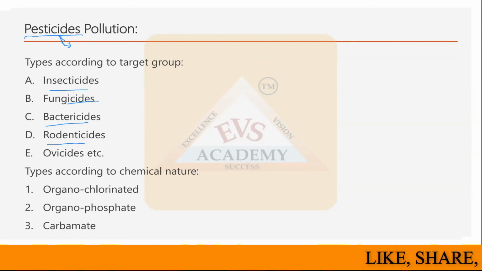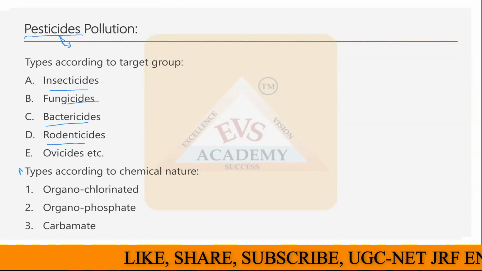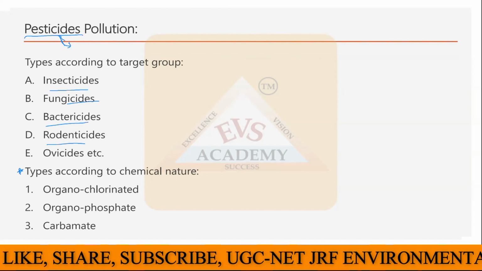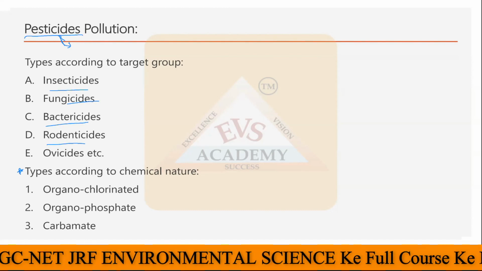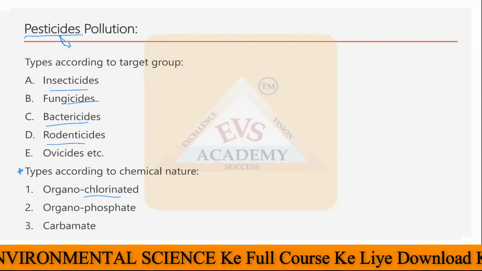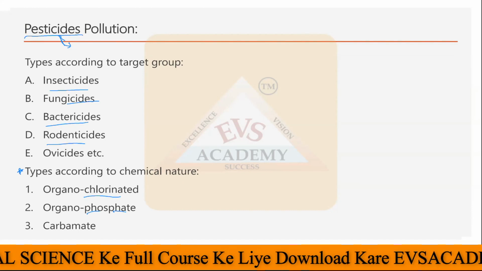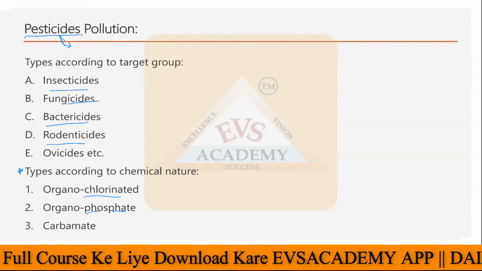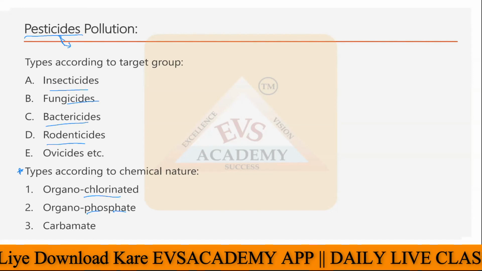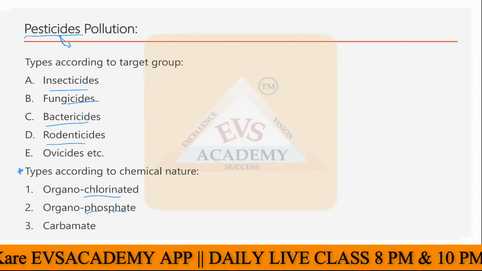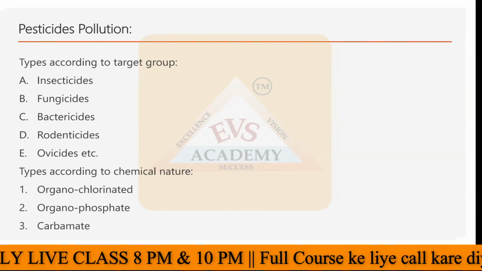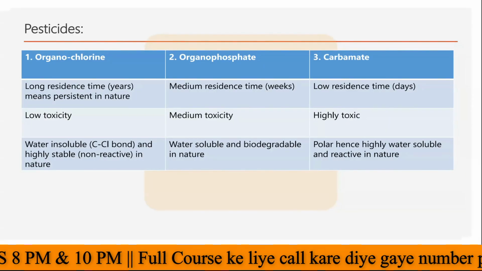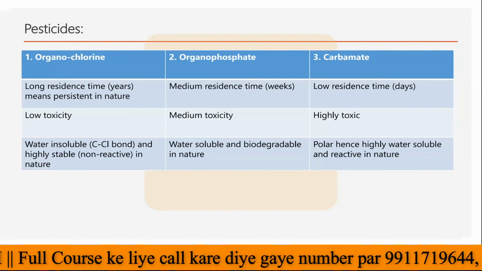Then we have types according to the chemical nature of these pesticides, which is more important here that we have to discuss. So these pesticides are divided in 3 main types. One is the organochlorinated, because the main thing that you can find here is the chlorine. Then we have organophosphate. The main killing agent here is the phosphate. And then we have the carbamate. We will see one by one in detail all these 3 types of chemical pesticides. So here you can see all the 3 types of pesticides.